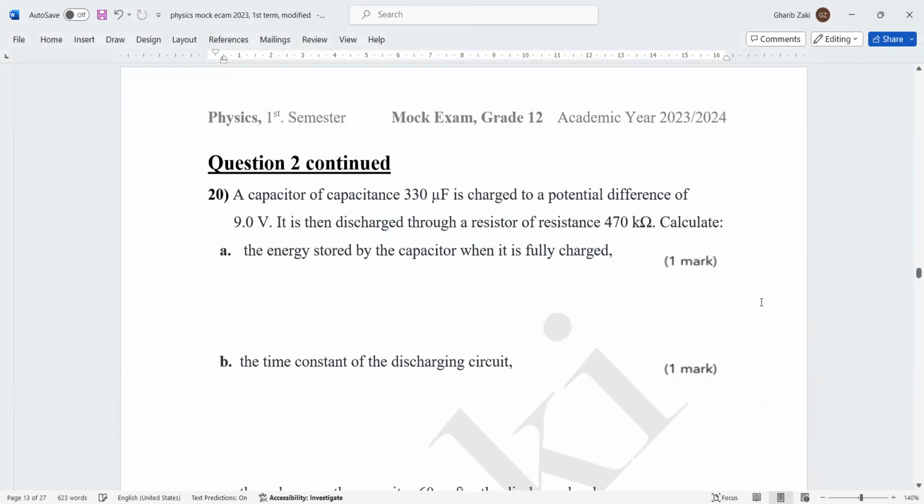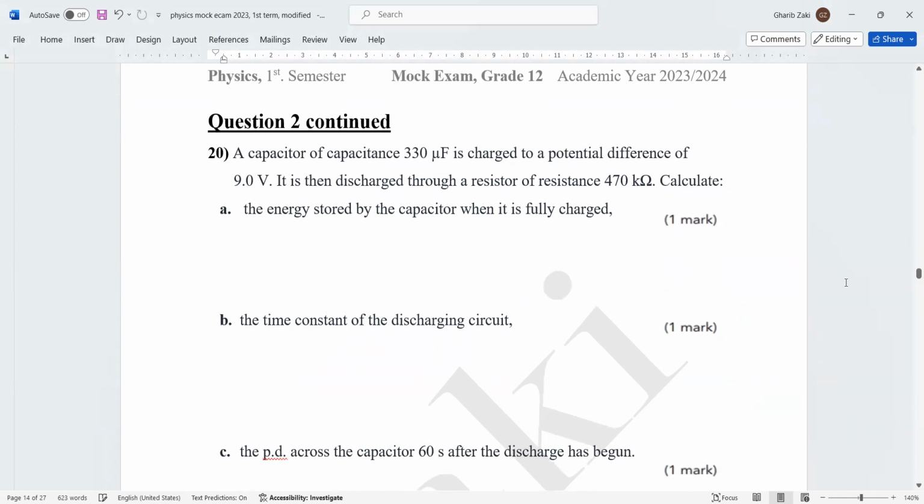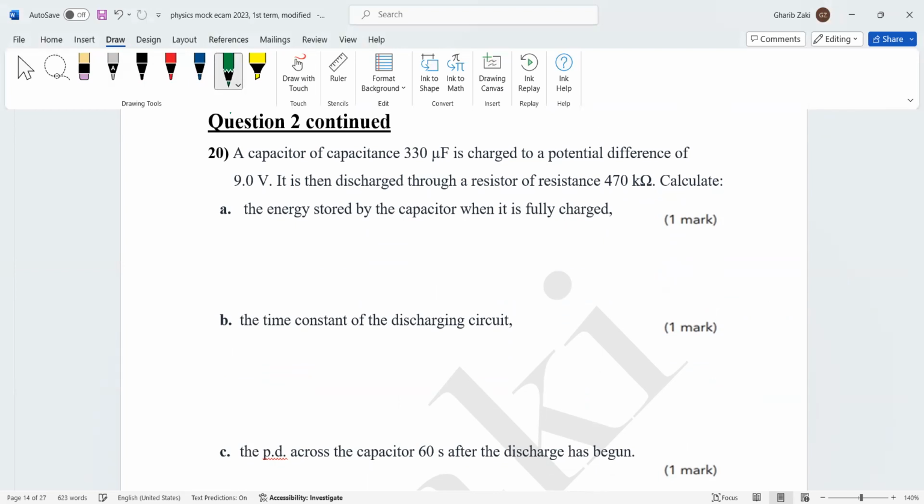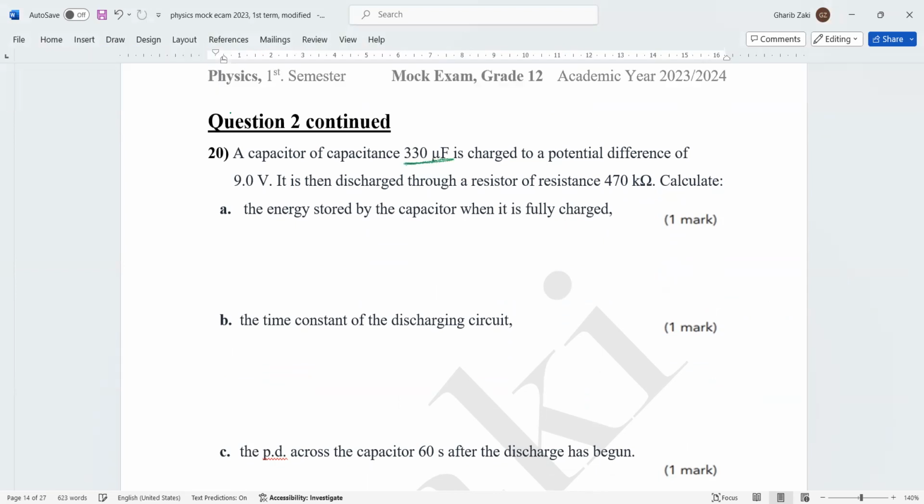Now we go to the next question. Read the question with me. A capacitor of capacitance 330 microfarad. We write the given. This is the way of reading. Here, this is the capacitance C. It's in microfarad, we can convert to farad by multiplying by 10 to the power negative 6. Charge it to the potential difference, this is V. It is then discharged through a resistor of resistance, this is R. It's in kilo ohm, to convert to ohm, multiply by 10 to the power 3.